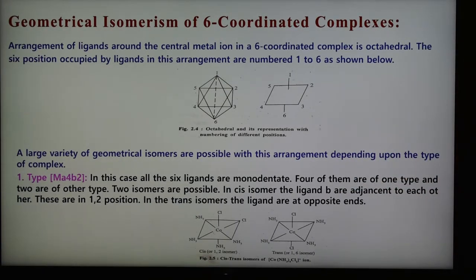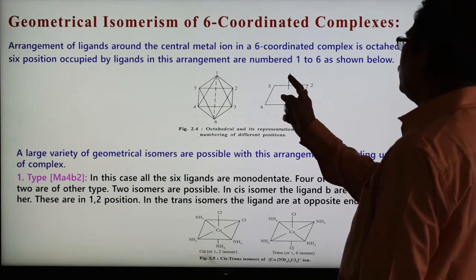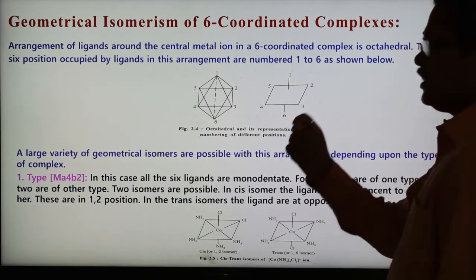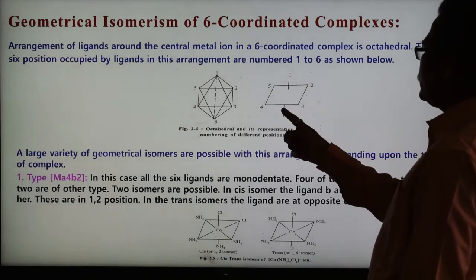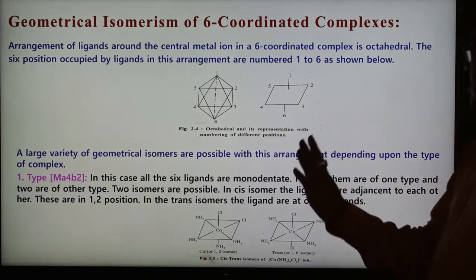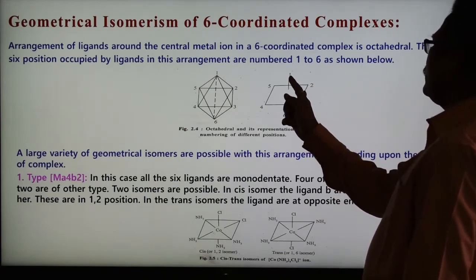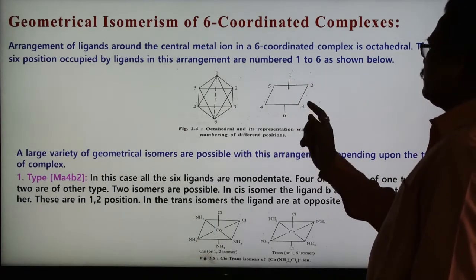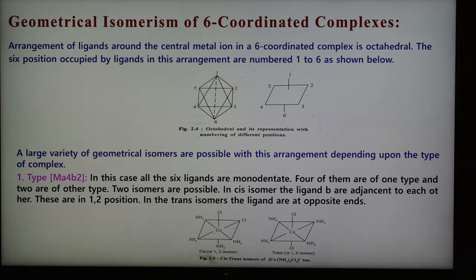Now when similar groups are present at the 1 and 2 position, it is known as cis, and when two similar groups are present at the position 1 and 6, it is trans. Again remember, when similar groups are present at positions 1 and 2, it is cis, and when they are present at 1 and 6, then it is trans.